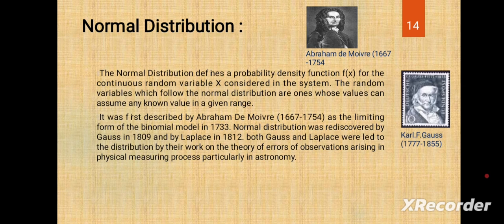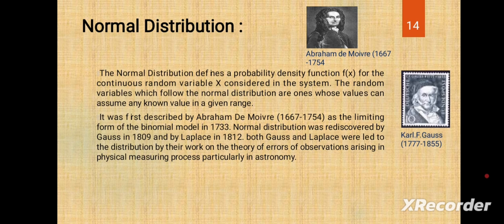The random variables which follow the normal distribution can assume any value in a given range, like a height range of 10 centimeters to 20 centimeters or 100 centimeters to 150 centimeters.